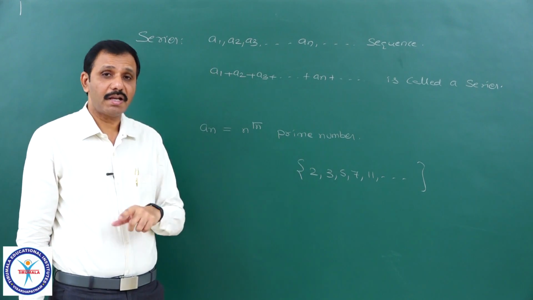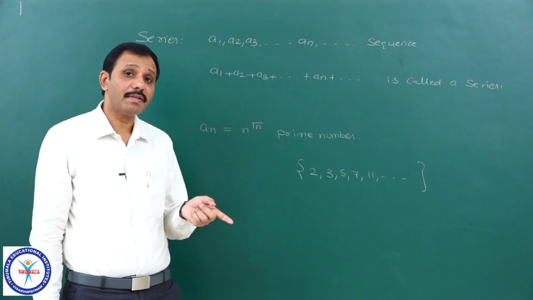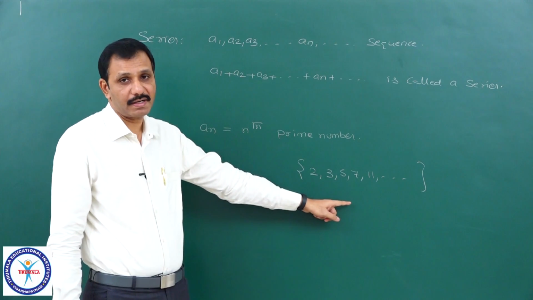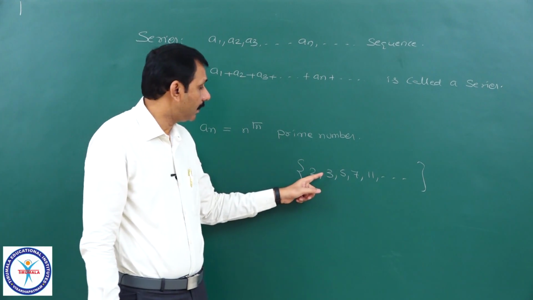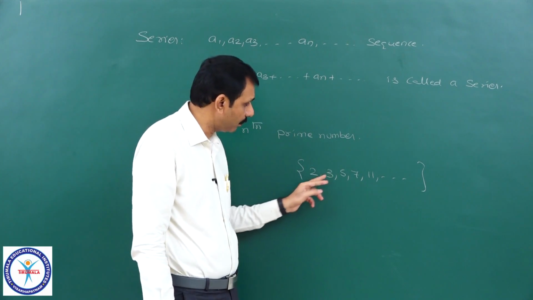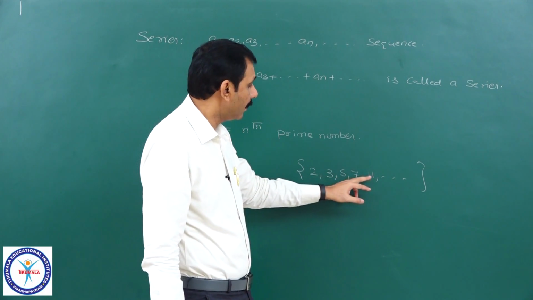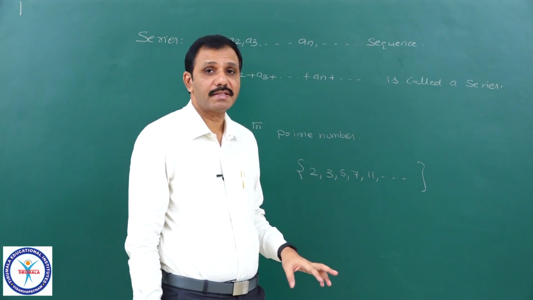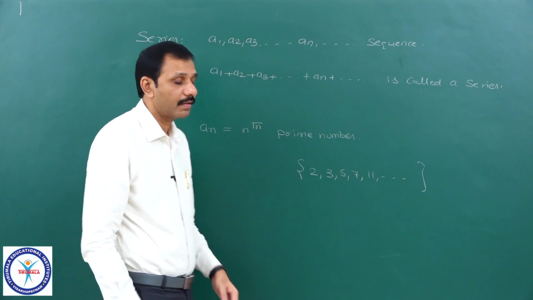The sequences which follow some patterns, that is, this one is not following any pattern. Following a pattern means if you are able to predict the next term by using some formula, we can say that is a pattern.